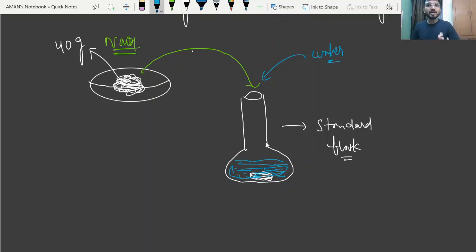Okay, now beta what you have to do, this standard flask beta has some marking. Let's suppose there is a mark which is representing the 1 liter volume. This mark at the stem of the standard flask is representing 1 liter volume. So now beta carefully you have to add water.